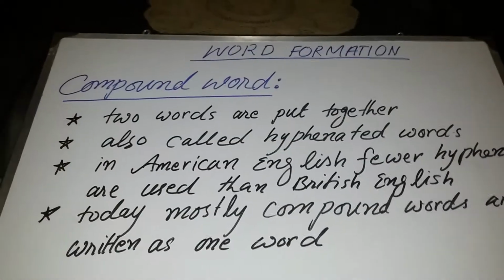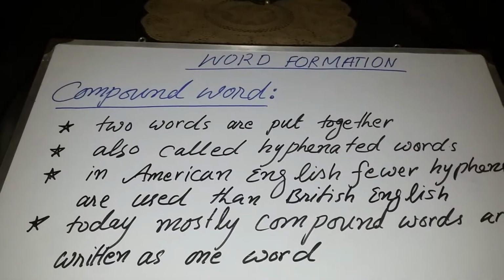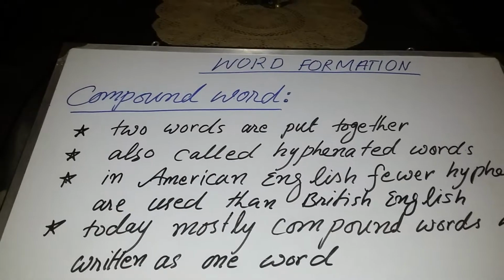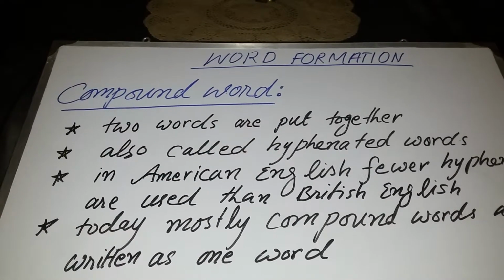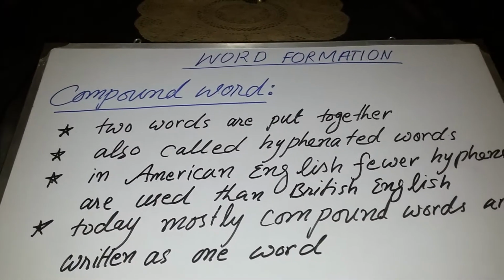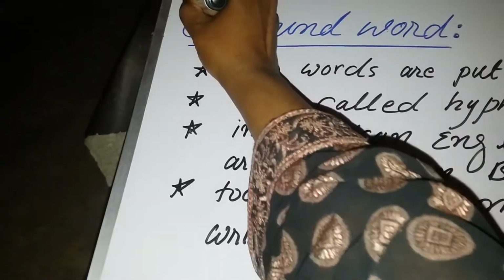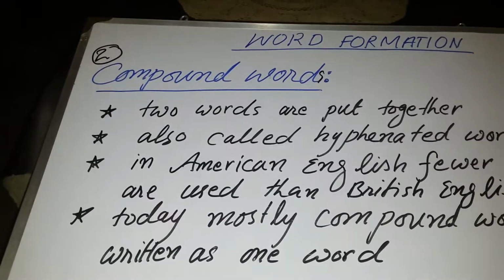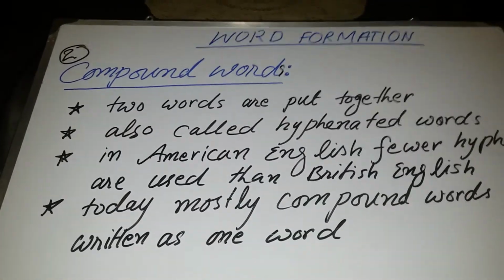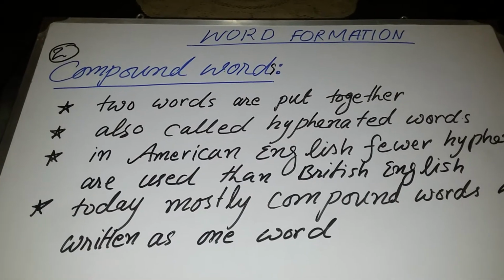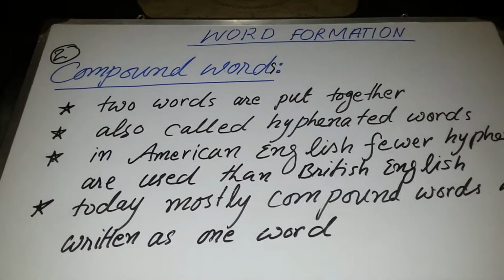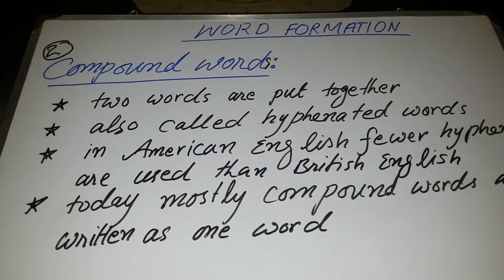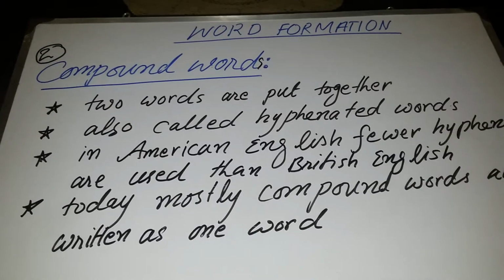Okay, students, now we'll start word formation, and in our previous class we studied about affixes. Now we are going to read about compound words. Compound words are the second part of word formation. First of all, the definition: how are compound words created? Two different words are put together and create a new single word, that is called a compound word.